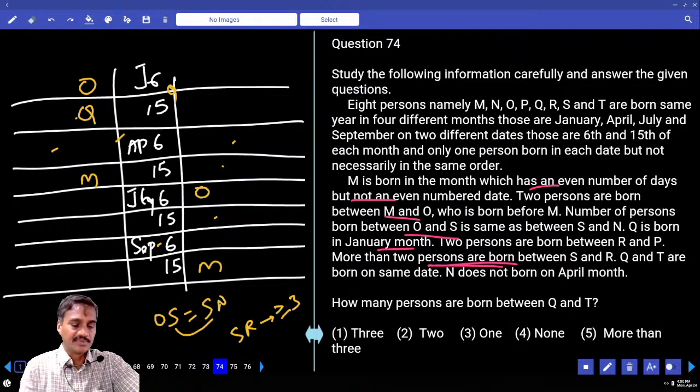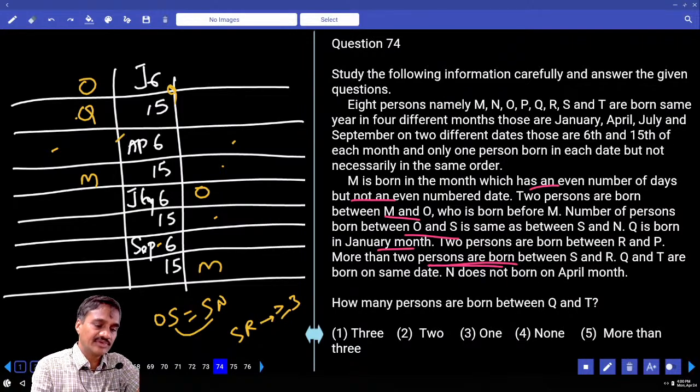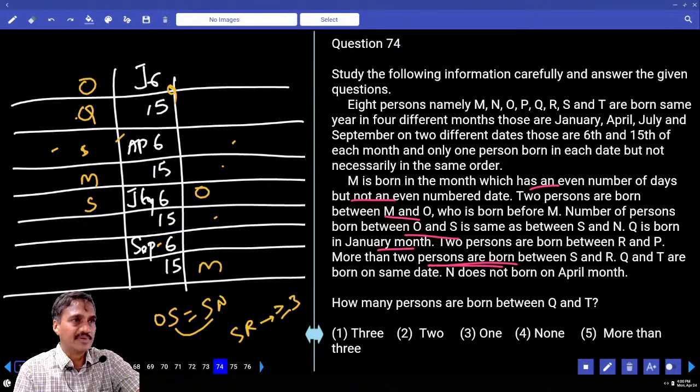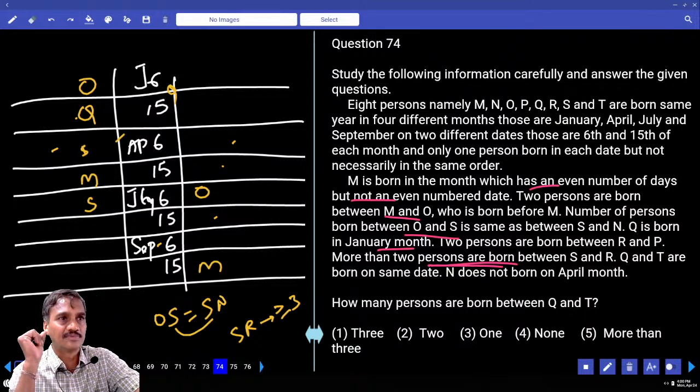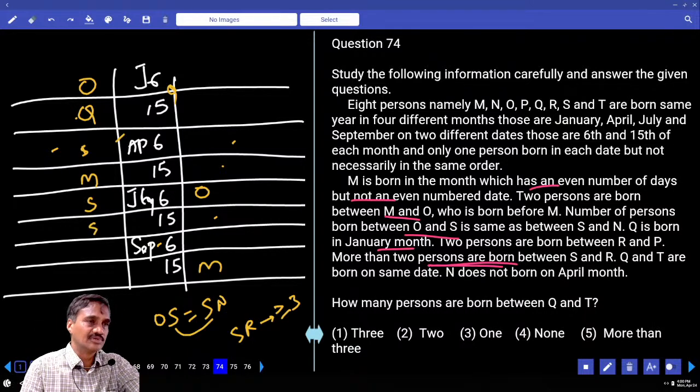Then S and R, where can we keep this S? Can we have S at this place? S is not possible because it must be in between O and N. Now S cannot be here. Can we have S at this place? If S is here, then between O and S there are exactly 3 people, and S and N 3 is not possible. And S cannot be here as well. This case is completely easy.